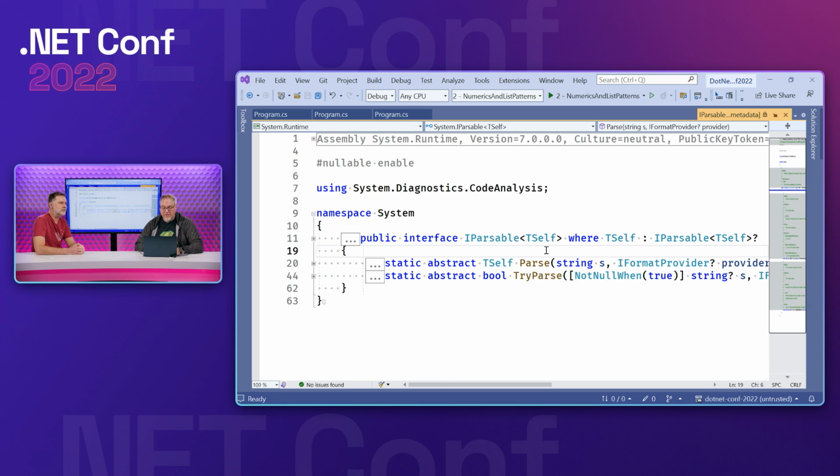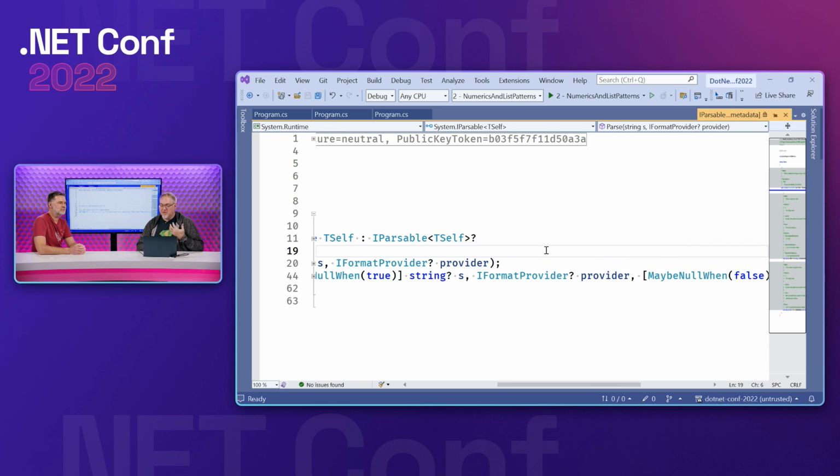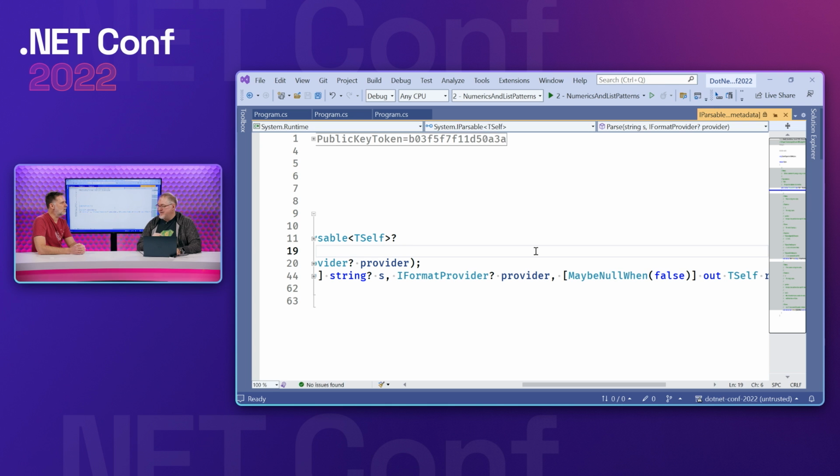Yeah, and this goes really well into the BCL, because we have these Parse and TryParse methods on our numeric types, but also on things like Guid, which I'm not adding together, but they're still parsable. Now you could constrain on this interface to have a little factory method that, given a string, produces things out of it. Yes, so this is really good.